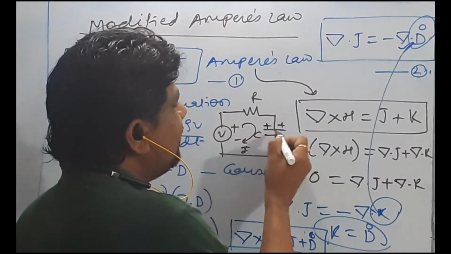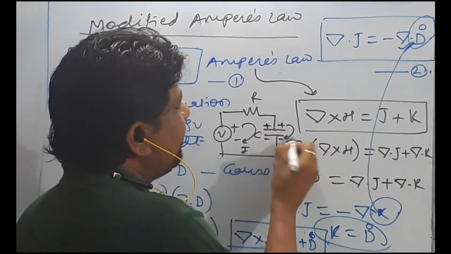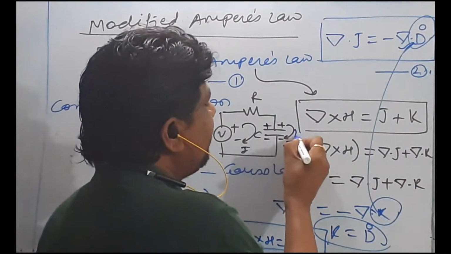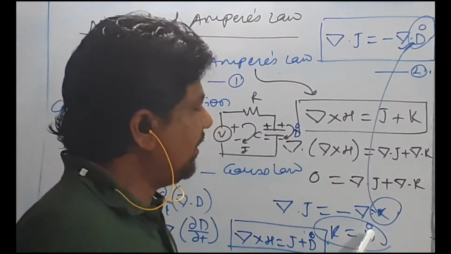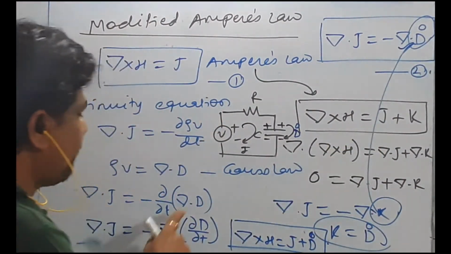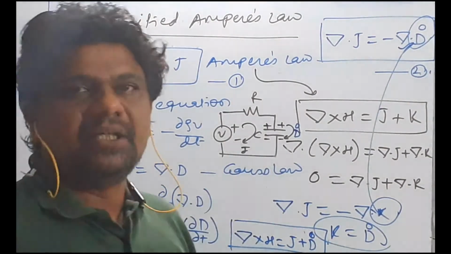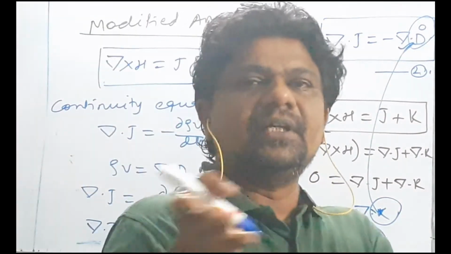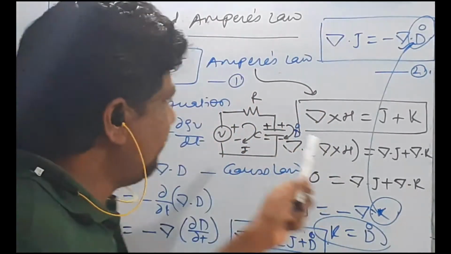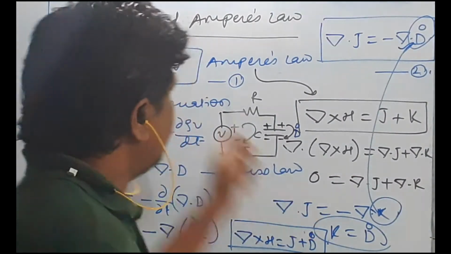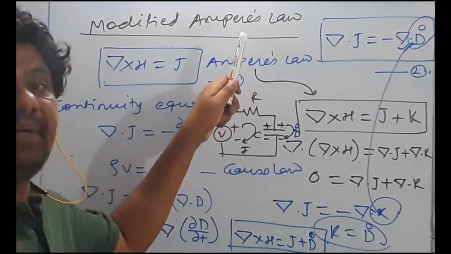Due to that, we say that voltage across the capacitor will not change. It will take some amount of time for charging and discharging. I will get a displacement current here, or variation of the current. D dot. D dot is epsilon E dot. D is equal to epsilon into E. That means there is variation of the electric field. Variation of electric field means V is equal to minus integration of E dot dl. There will be variation of the voltage. That means the capacitor opposes sudden change in the voltage. So this is basically your modified Ampere's law.